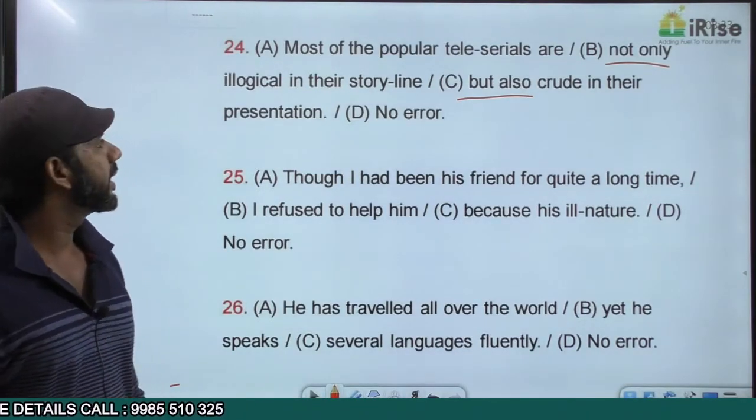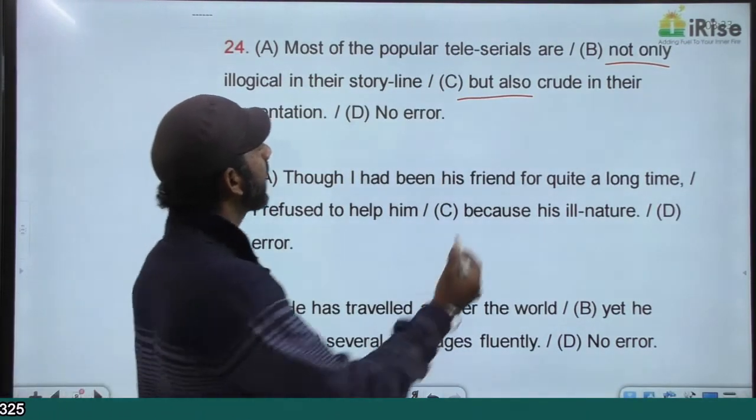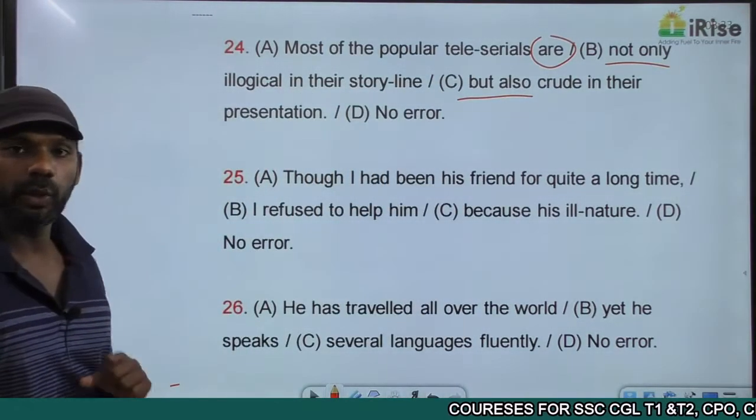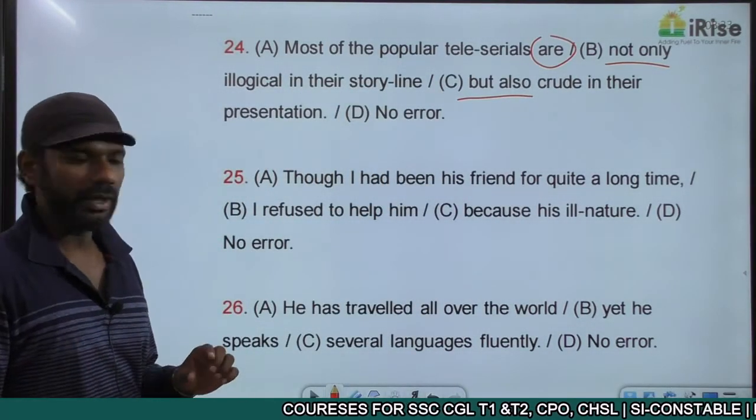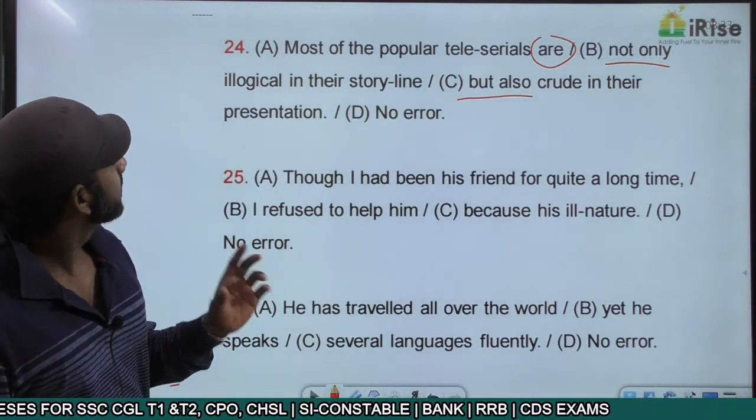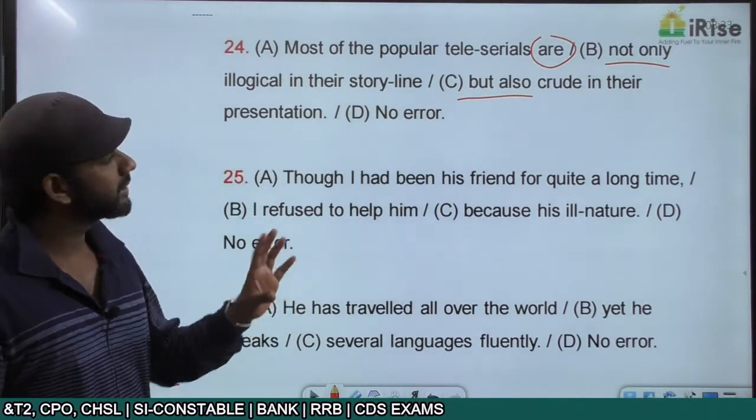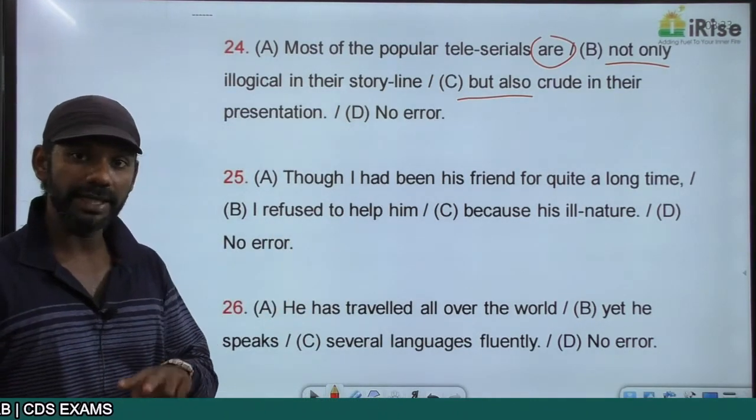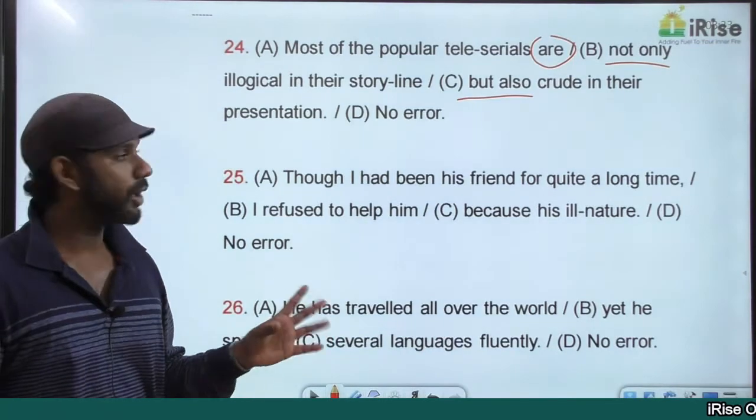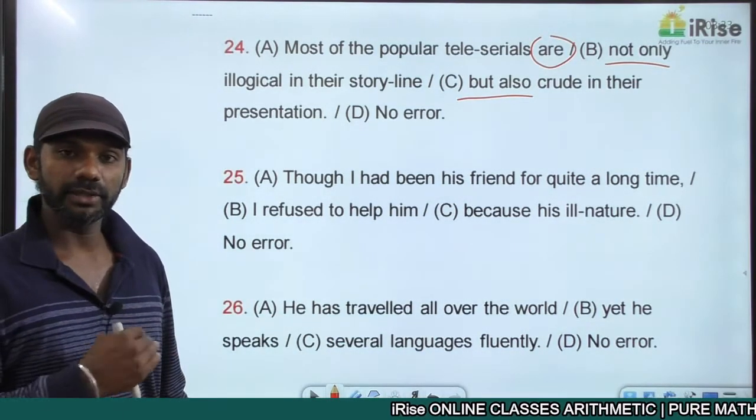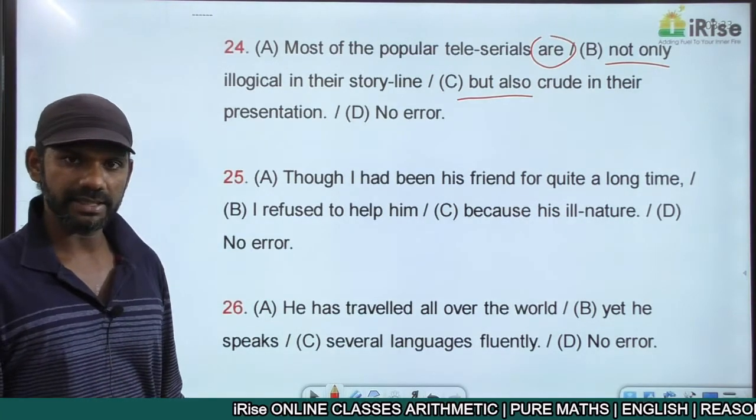We have only one verb here, that is are. There's only one verb are, and related to two entities. The two entities are, one is illogical in their storyline, the other one is crude in their presentation. So one verb, two entities. So not only but also must connect those two entities. The rule regarding not only but also, either or, neither nor we discussed.